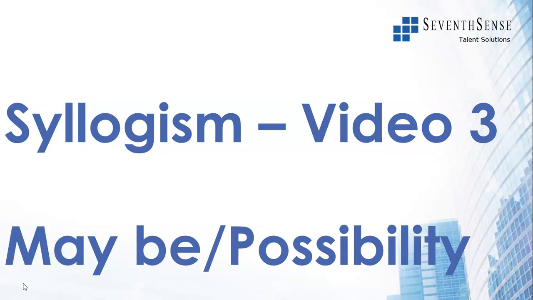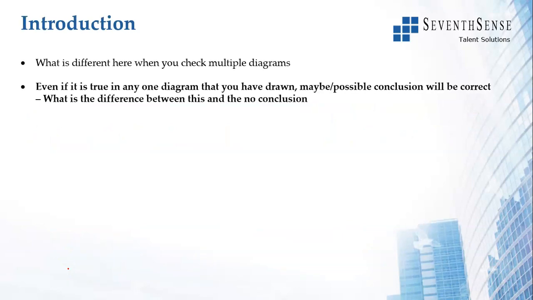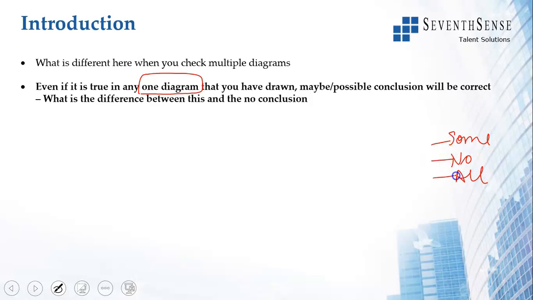There is one key difference between this and the previous videos. With some, no and all, if the conclusion had these words, the conclusion had to be true in all the drawings.